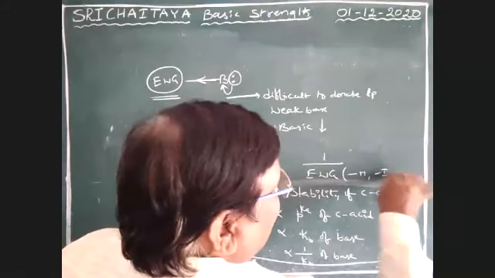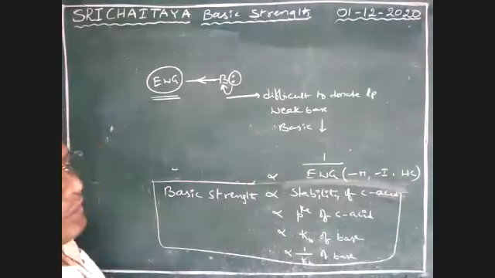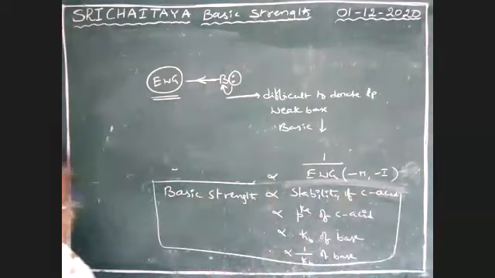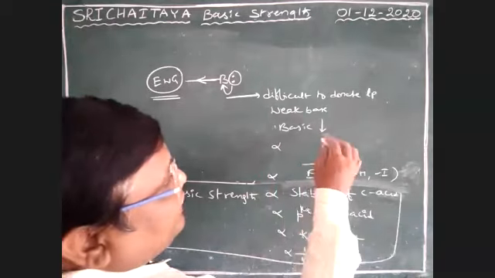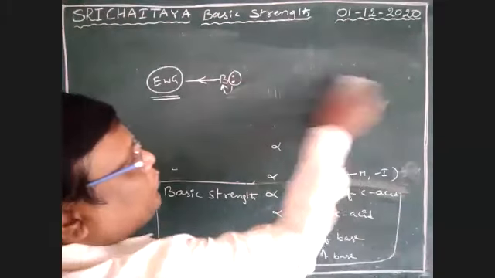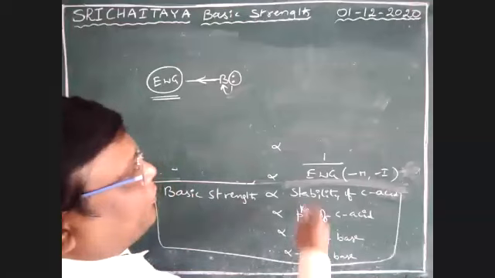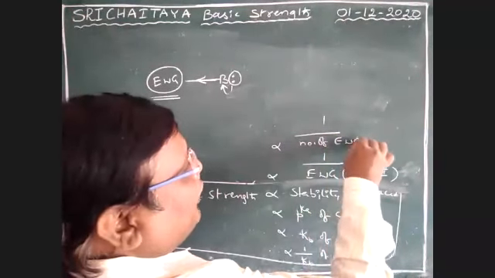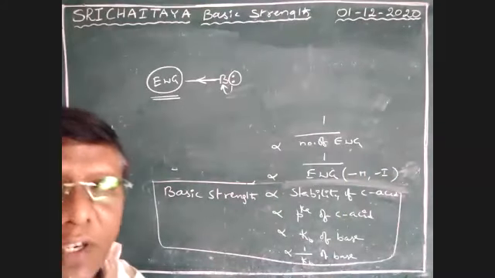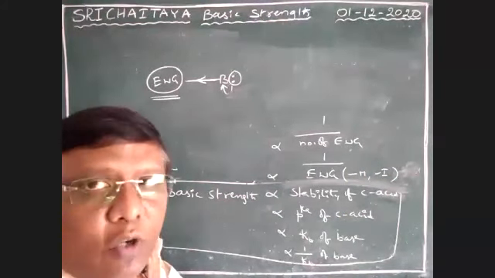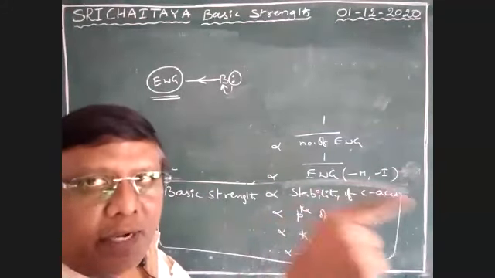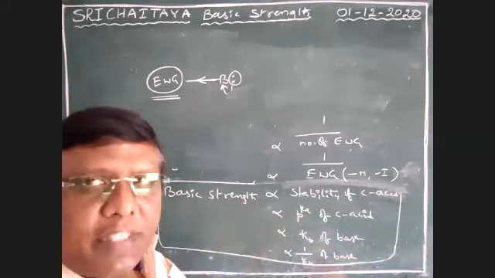Minus M, minus I groups. And it is also inversely proportional to the number of electron withdrawing groups. As the number of electron withdrawing groups increases, the attracting power increases and the electron donating power decreases. The donating tendency decreases, meaning basic strength decreases.